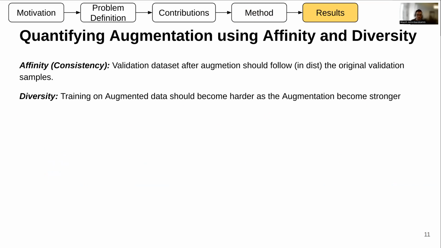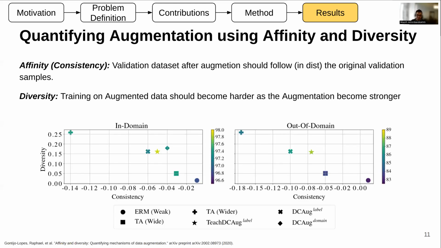And finally, we try to quantify the search space that we came up with. Usually we use two kinds of metrics. The first metric is affinity, which calculates how much we change the validation dataset after augmentation. A good data augmentation should be consistent, meaning that validation after data augmentation should follow the same distribution as validation before data augmentation. But diversity measures how much the actual training becomes harder as we augment the data, because it shows that the data augmentation has actually become stronger.